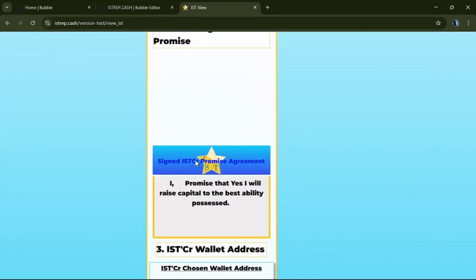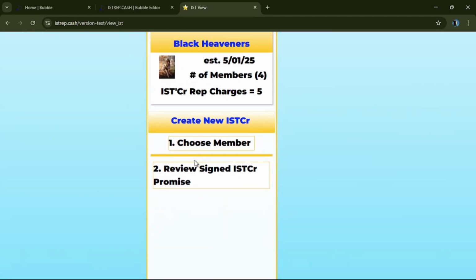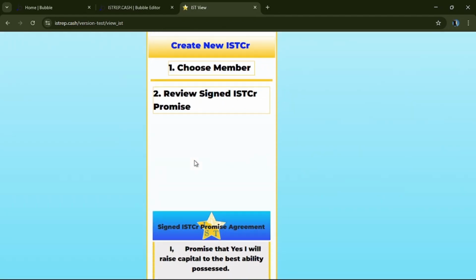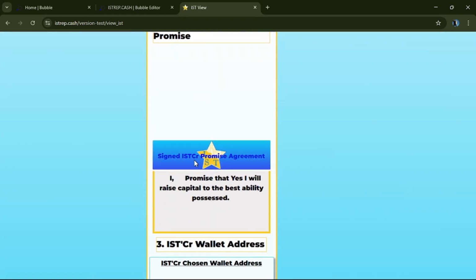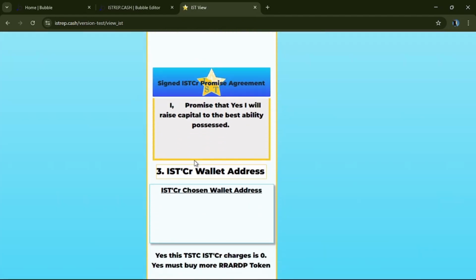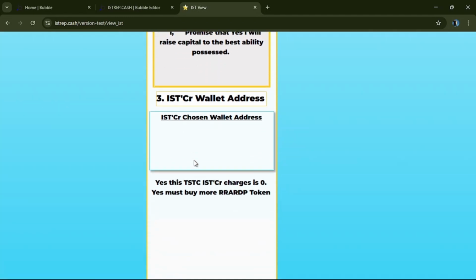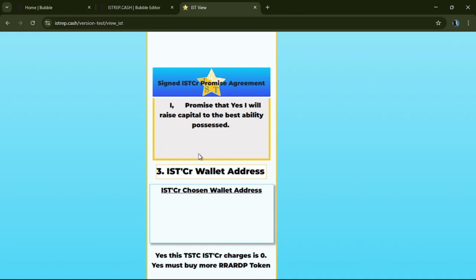Hey, you raise capital. The capital is on your reputation also, so watch who you're raising capital for. Always set up deals that you are aware you can completely finish, or whatever specifics you have. But generally, go out there, raise capital, do it to the best of your ability.